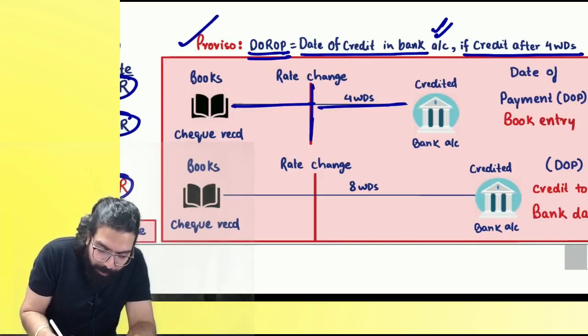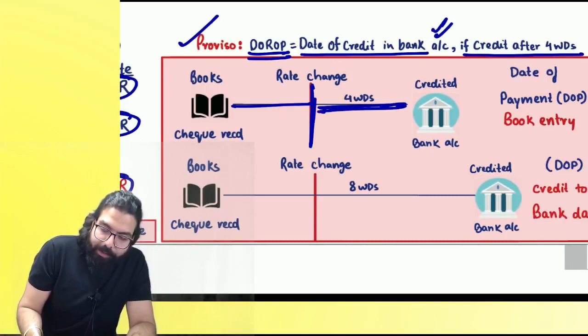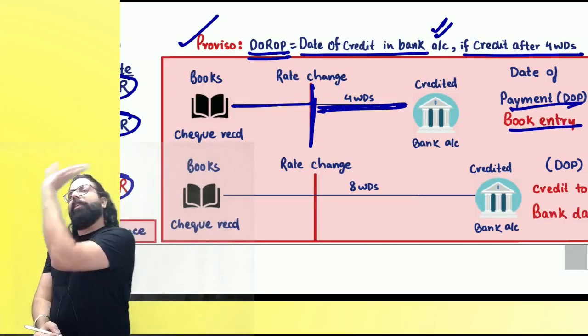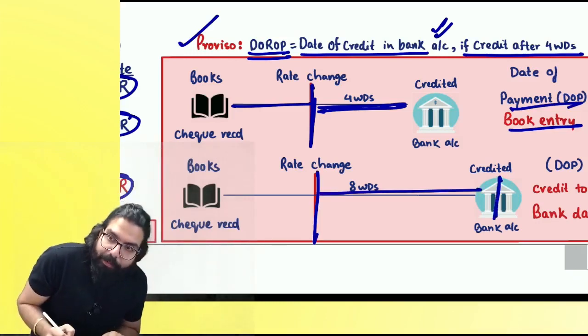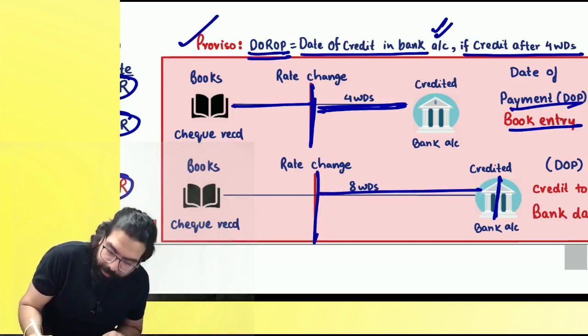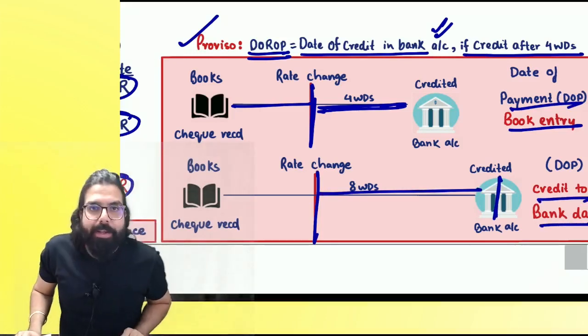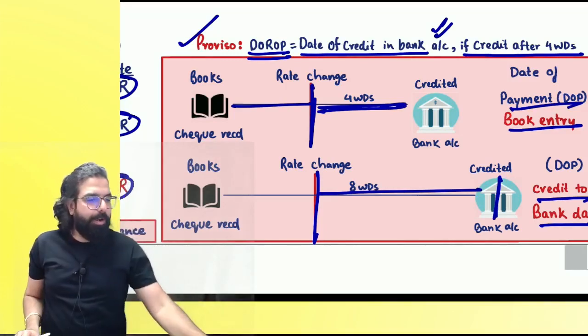If the credit happens from the rate change within 4 working days, then which date will it be? Book entry date. That is, credit date or book entry, whichever is earlier. Sir, if the credit happens after 8 days of rate change, then credit date. I hope everybody got it. Can we go ahead, everyone? Is everyone clear with this point? People watching at home, are we all 100% clear with this point?